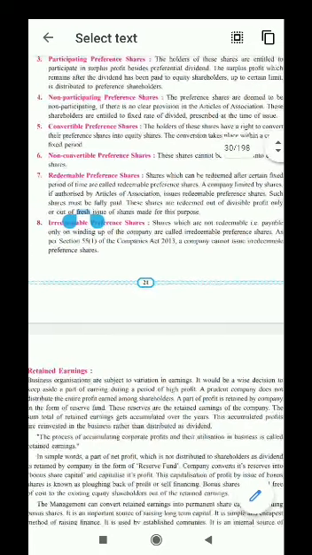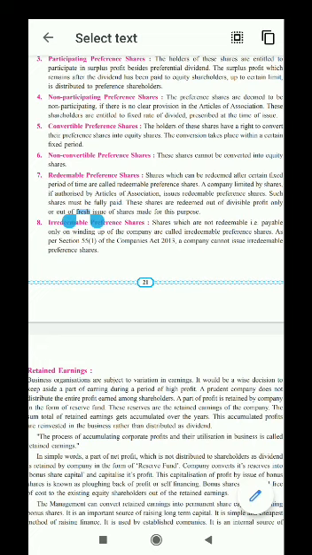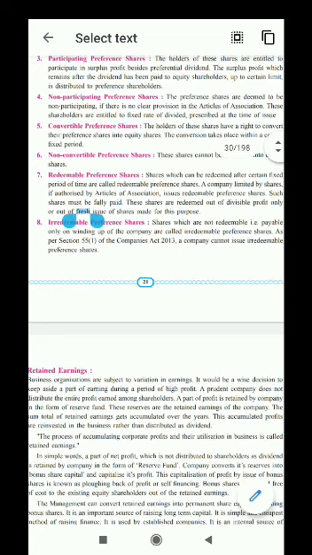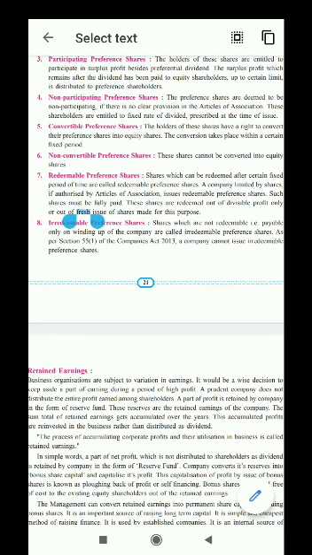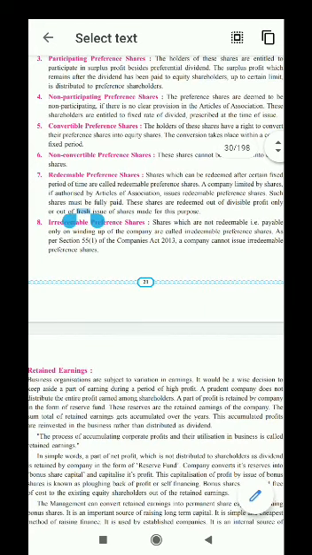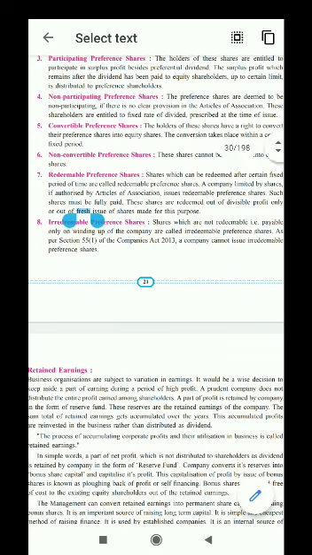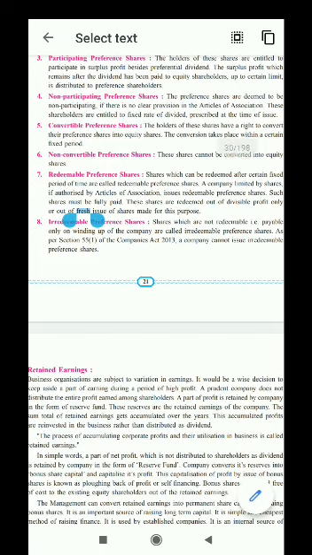Next, the third category is conversion. Under conversion, the fifth and sixth types are convertible preference shares and non-convertible preference shares. Now, conversion in regards to what? I have told you that equity shares are lying with the company till the company gets wound up. And preference shareholders have a maturity of 10 years, say 15 years. After 10 or 15 years, at the time of maturity, the company gives a chance to preference shareholders whether they want to take their payment back or they want to remain in the company as shareholders.